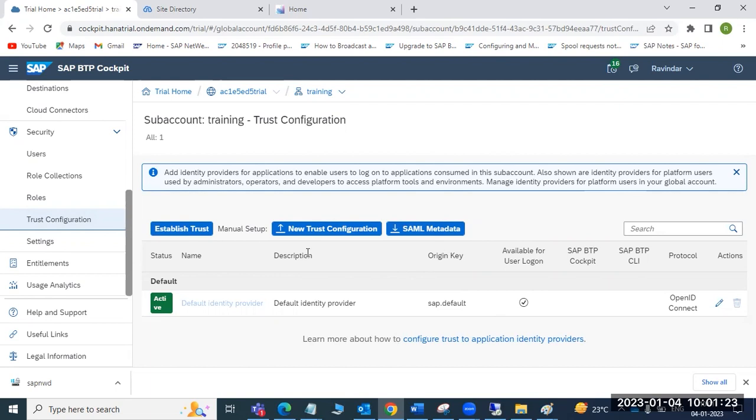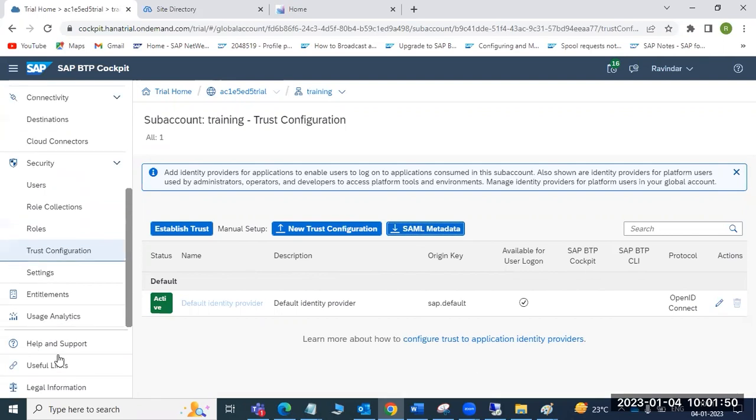No, Ravi, once again for trust configuration: if it is a fresh system and I don't see any default identity provider here, and I want to configure SSO, what do I need to do? I have to go to the SAML metadata and download it. Once you download it, you need to import this downloaded metadata into your identity provider, the Azure cloud side. You have to import it from there.